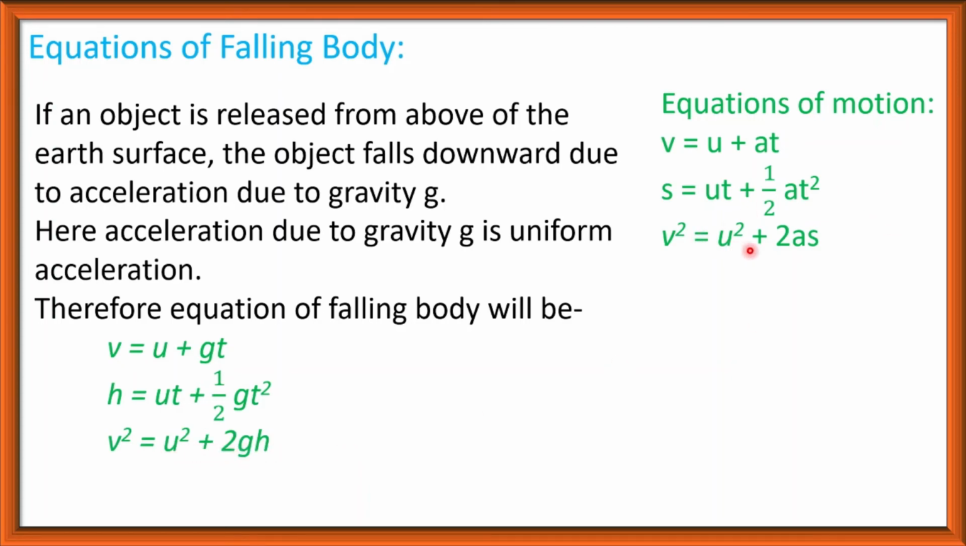Here v square is equal to u square plus 2as, but here we will write v square is equal to u square plus 2gs for falling body. So these are the equations of motion, and here acceleration is caused by any type of force, but here acceleration is caused by the gravitational force. So here the equations will be v is equal to u plus gt, s is equal to ut plus half gt square, and v square is equal to u square plus 2gs.